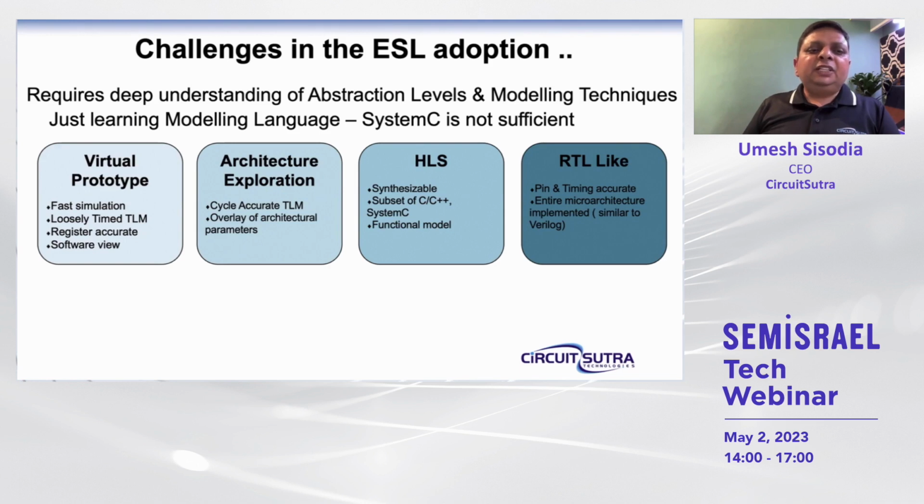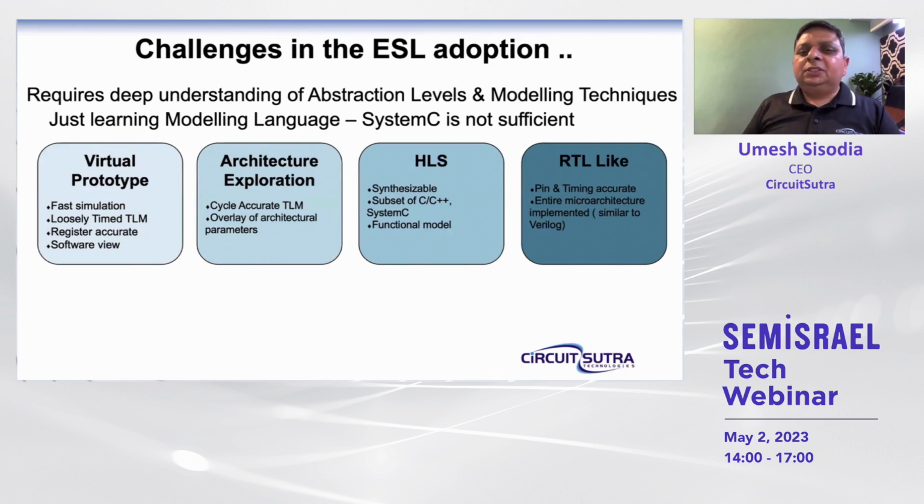So in that case we develop loosely timed transaction level models which are register accurate, and at least the functionality visible to the software should be accurate. But we may not develop the underlying microarchitecture, etc. When we are developing models for architecture exploration, then we identify the portions of the design which are relevant, and we develop models for those portions in a cycle accurate transaction level model fashion.